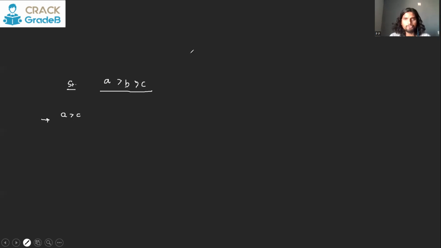Yes. If you want, you can try putting numbers and then you can derive it. For example, if C is 1, B is going to be greater than that, so you can say B is 2, and A is going to be greater than 2, so A you can say is 3. So definitely if A is 3 and C is 1, A is going to be greater than C. So this is a true conclusion. This is the type of conclusion that we have to draw from the given statements.